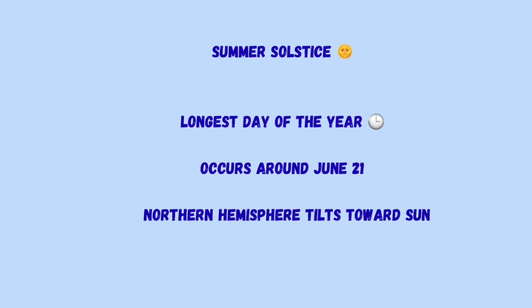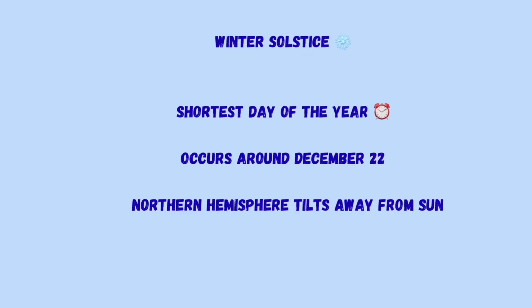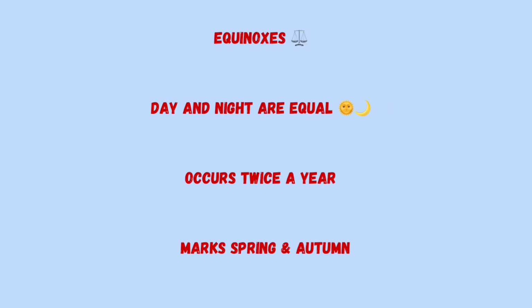Now what is the summer solstice? This is the longest day of the year that occurs around June 21. In the northern hemisphere, the tilt is turned towards the sun. Winter solstice, this is the shortest day of the year, occurs around December 22. The northern hemisphere tilts away from the sun. So now what are equinoxes? Day and night are equal, that occurs twice a year, that marks spring and autumn.